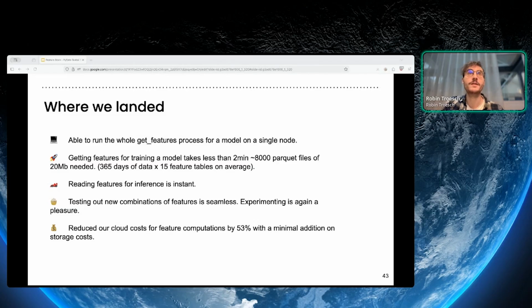We can get features for model training in under 2 minutes, basically. We are reading features for inference instantly. Testing out new combinations of features is seamless. It's just declaration, and experimenting is again a big pleasure. And we reduced our cloud cost for feature computation by 53% with a very minimal addition on cloud storage.